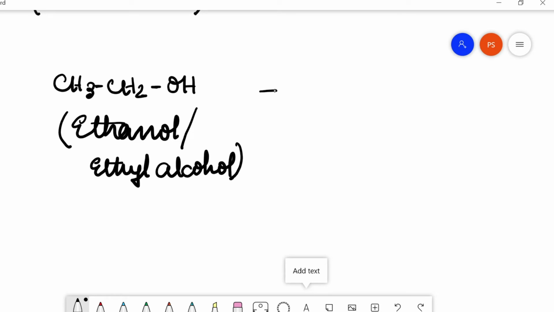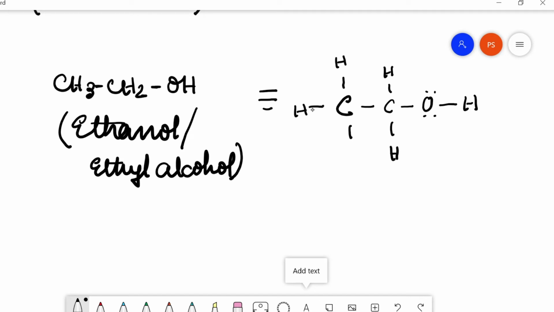The skeleton structure will look like this. Both the carbons are again forming 4 single bonds with either another carbon atom or any other heteroatom.